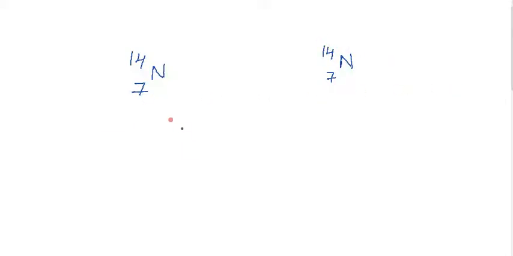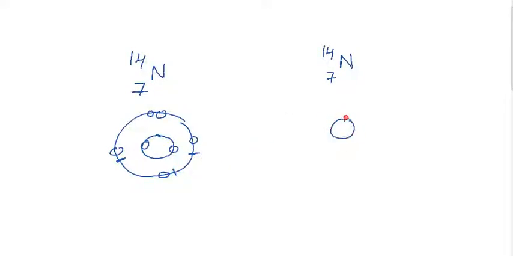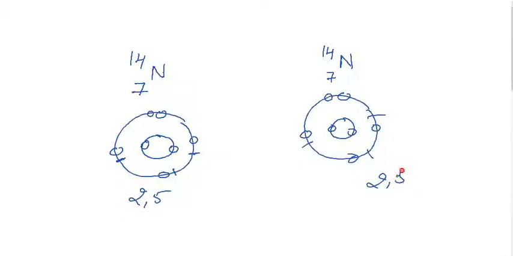If you make the structure, each needs 3 electrons to fulfill its outermost shell. Its configuration is 2,5, and the other's configuration is also 2,5.